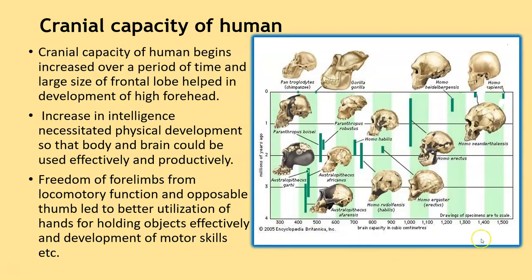This line here shows the cranial capacities in cubic centimeters, and you will see that the current human, that is the Homo sapiens, lies somewhere between 1400 to 1500 cc. So this gradual increase in the capacity also favored evolution by allowing the development of the intelligence of humans, and hence because of the development he could make effective and productive use of the brain.